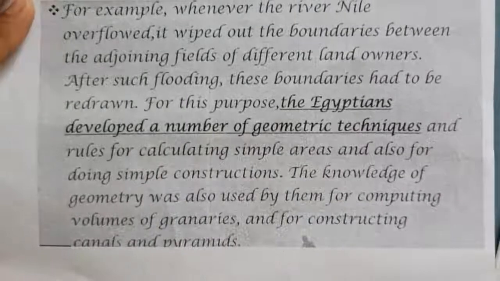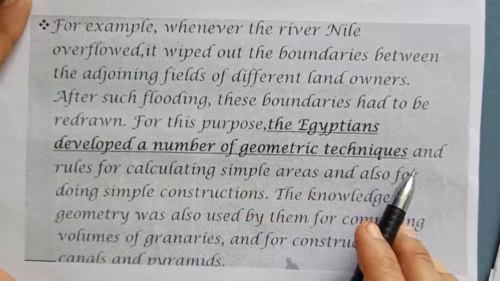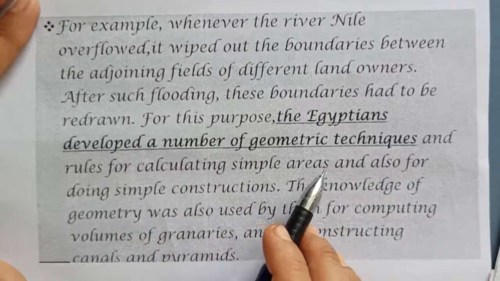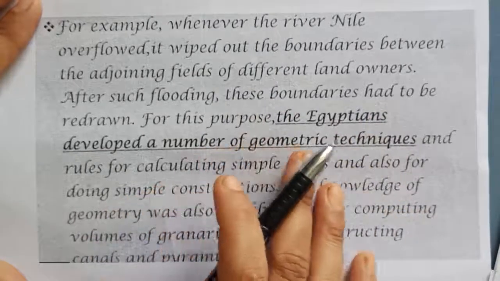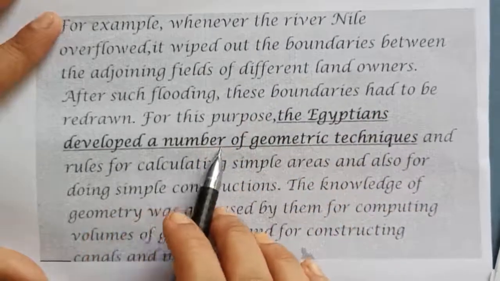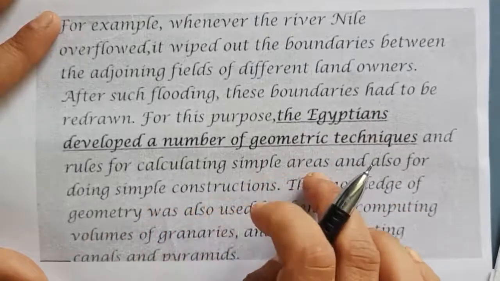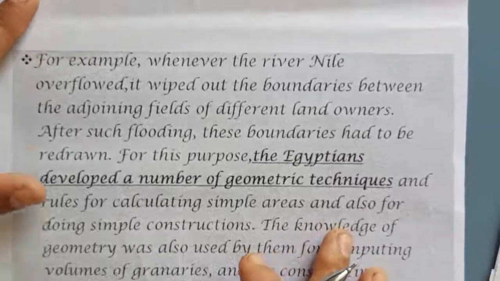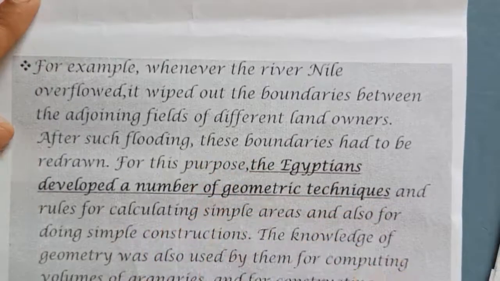For example, the Egyptians developed a number of geometric techniques and rules for calculating simple areas and volumes. This geometry was developed by them. And this history regarding the Egyptians is also given in your textbook.